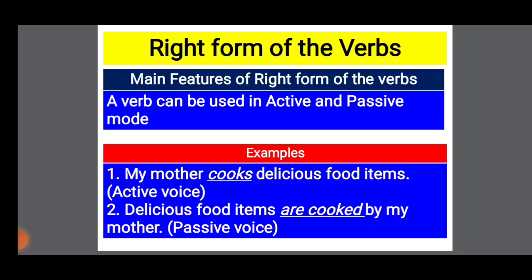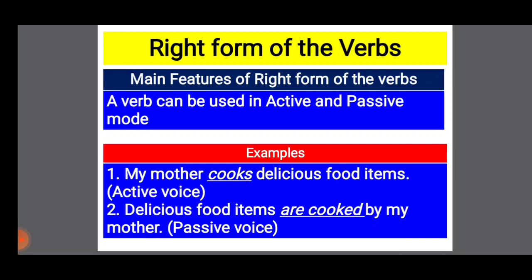Here my mother is third person singular number, so s or es will be added with the verb. And number 2, delicious food items are cooked by my mother. Here delicious food items is the object, and here object has become the subject.